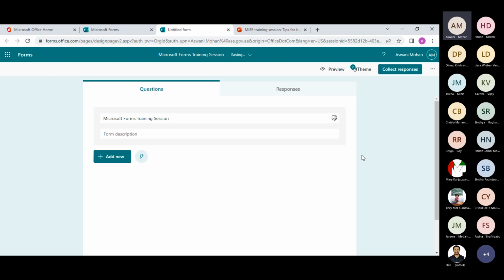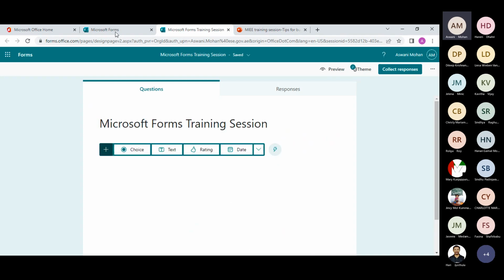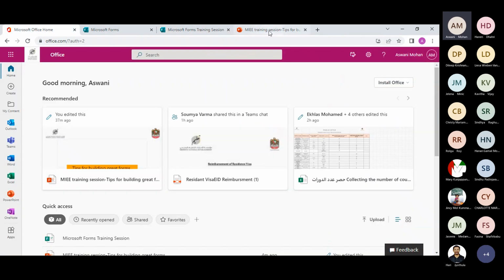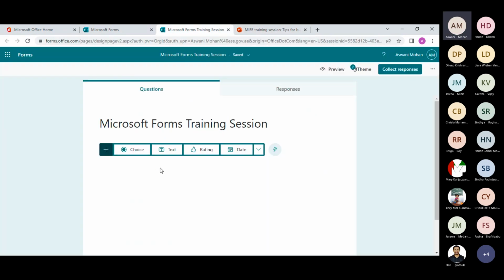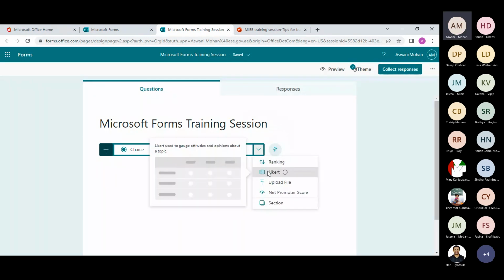Let's start with the first question type, which we discussed. That is the Likert question type. For this, you need to click on the plus sign, the add new option, and on the right side, click on more question types and choose the second option, the Likert question. Again, this is used to measure the attitude and opinion about a particular topic.